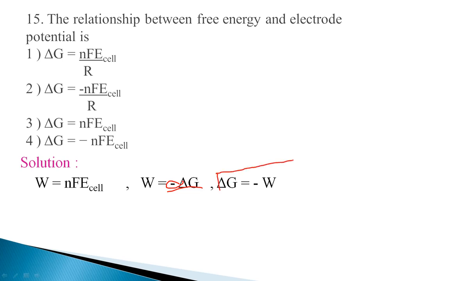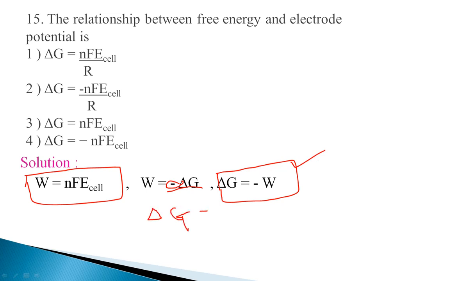Delta G is equal to negative work done. On substituting W is equal to nF E cell in this equation, delta G is equal to negative of nF E cell. Therefore option 4 is the correct answer. Delta G is equal to minus nF E cell.